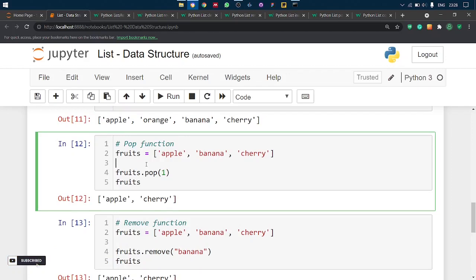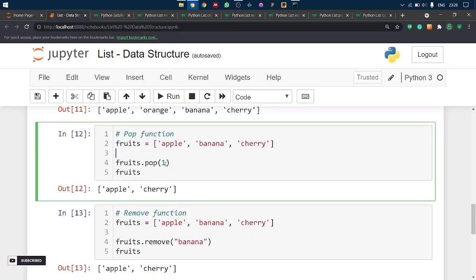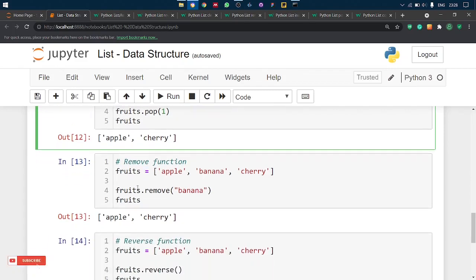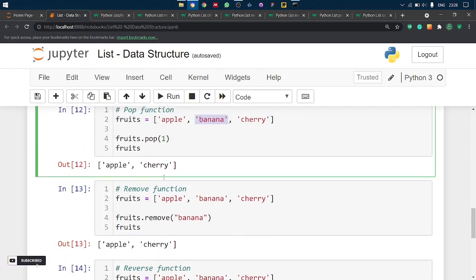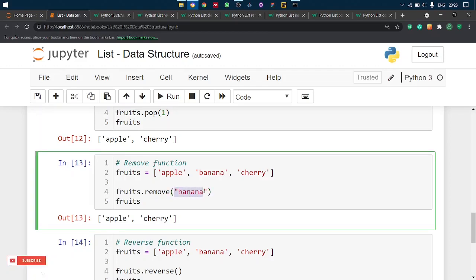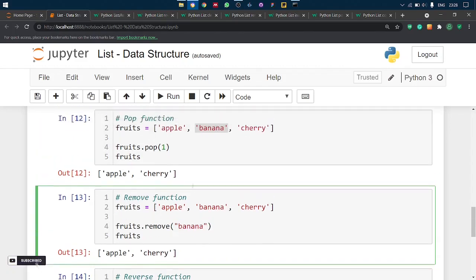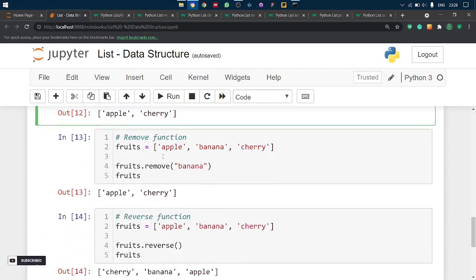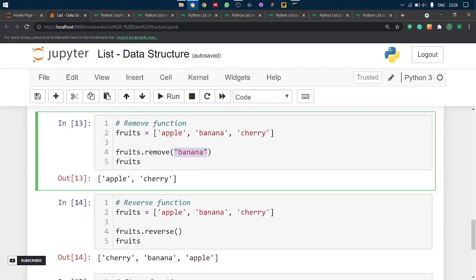The next one is the pop function. Pop will remove the element present in that position. So inside the parentheses, we have to give the position. In this case, banana is in the first position, so banana will be removed. Next one is the remove function. In this case, we can remove an item by giving its name. In the previous one, we gave an index. In this, we give a name. So banana will get removed.